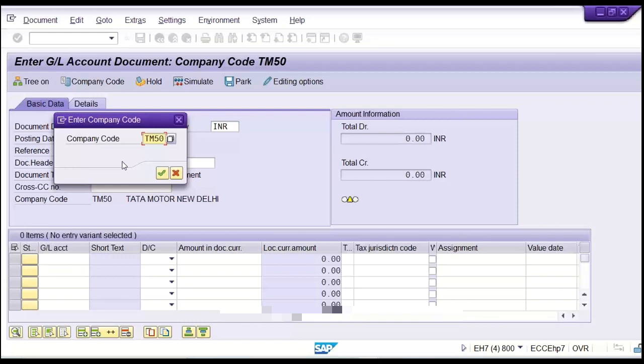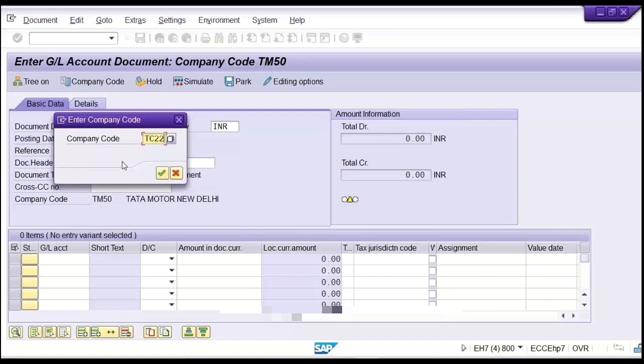No, instead of that, we are going to give a 4-digit code. If I give TM22, it means this is for Tata Motor. Later for Tata Steel, we can define TS22, and for Tata Chemical TC22. So how easy it is.